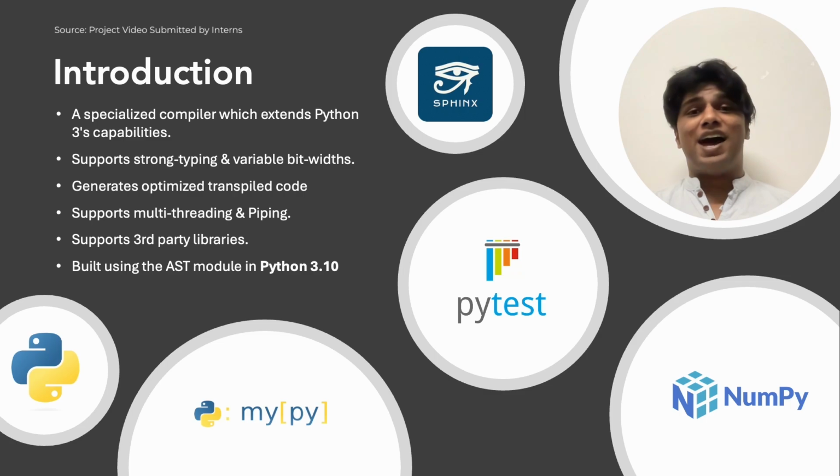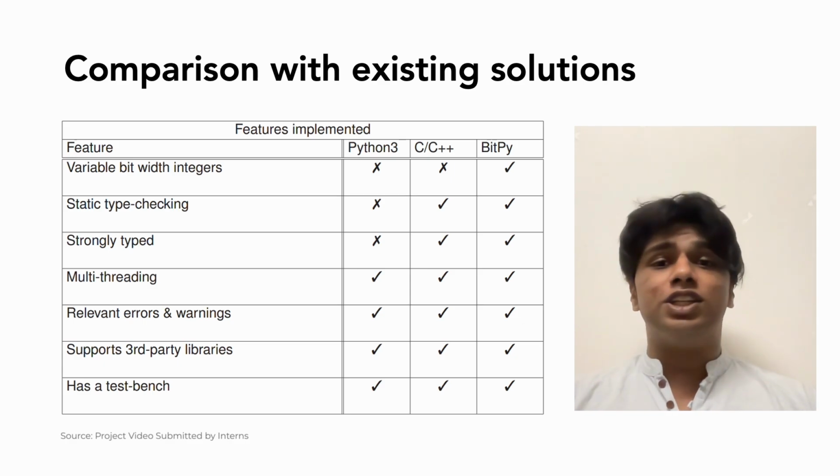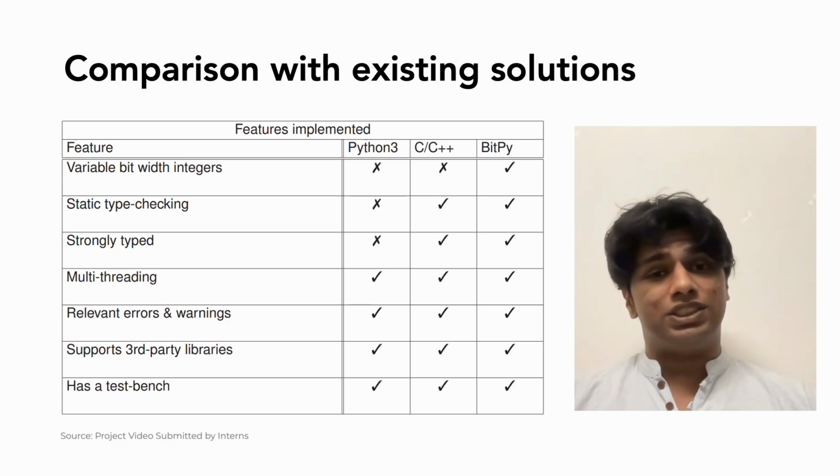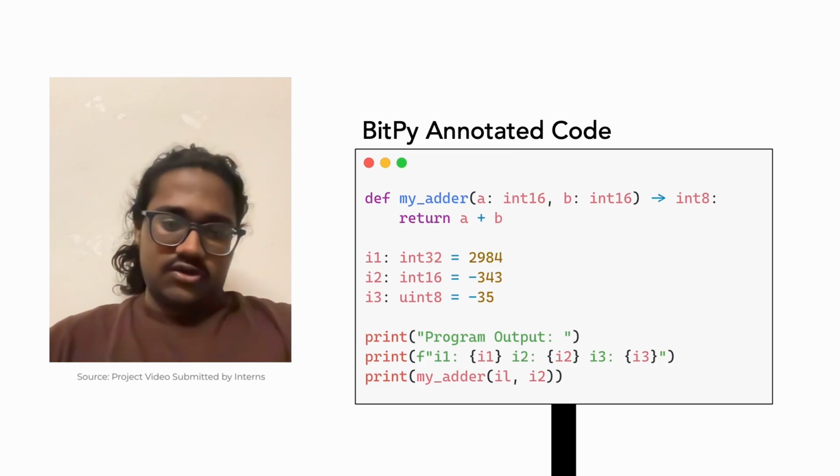Our compiler analyzes annotated Python code using the abstract syntax tree module of Python 3 and generates optimized interpretations that adhere to specified data types and bit widths. The variable bit width integers is a novel feature of BitPy, allowing you to create an integer with any bit width you wish. BitPy annotated code is simple Python code which has our special data types as type annotations.